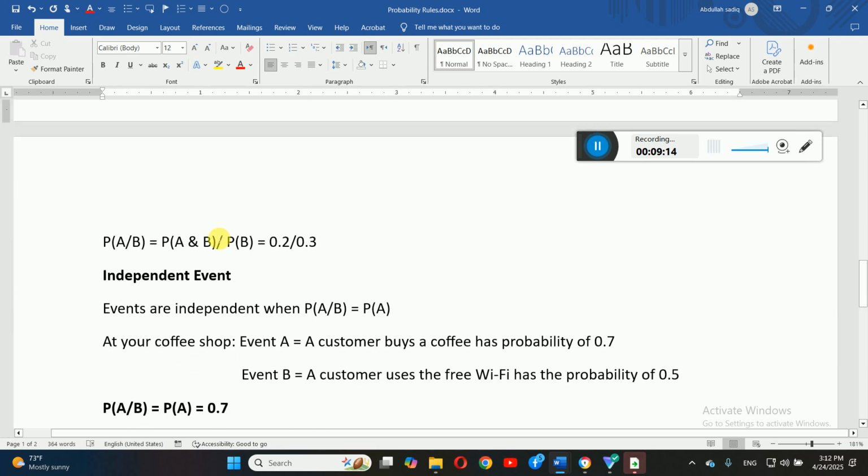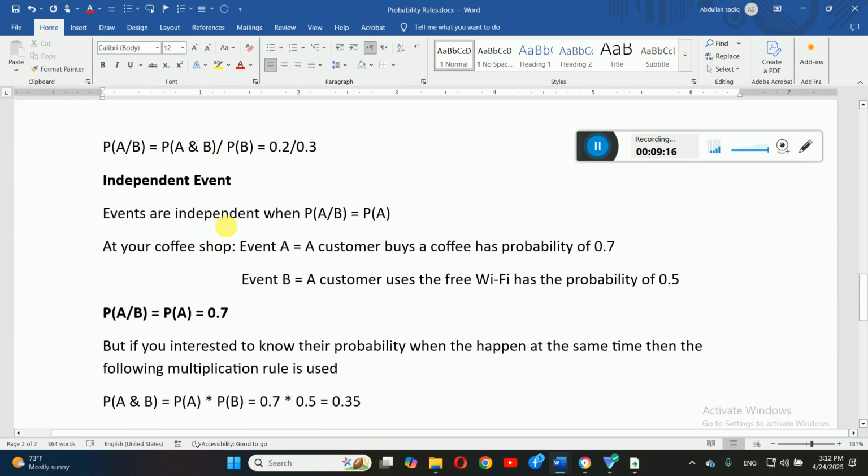Okay, next we have independent events. What are independent events? Independent events are those events which are not affecting each other. If, for example, we have two events, A and B, and they are not affecting each other, they are not related, we call them independent events. So keep in mind, independent events are those events which are not affecting each other.